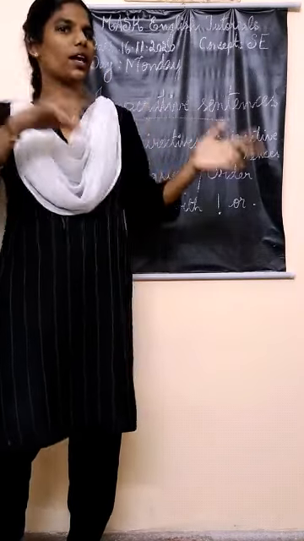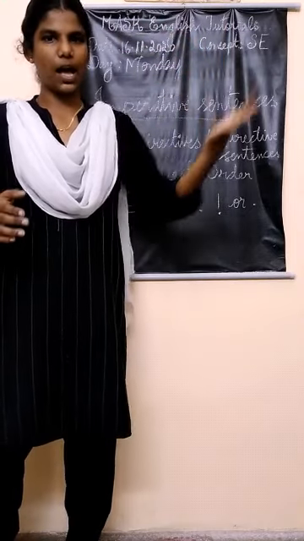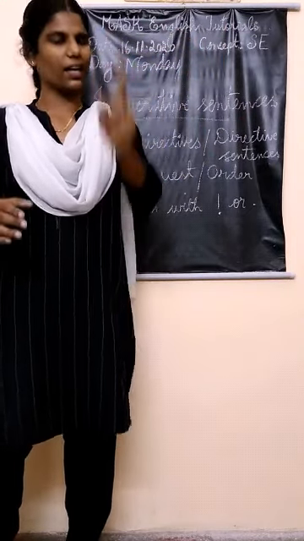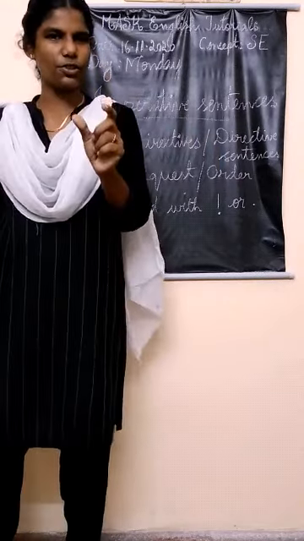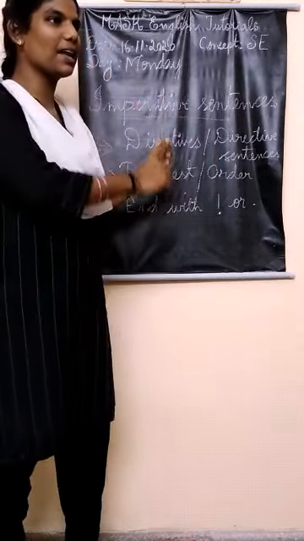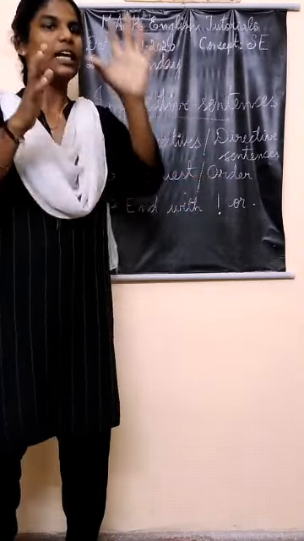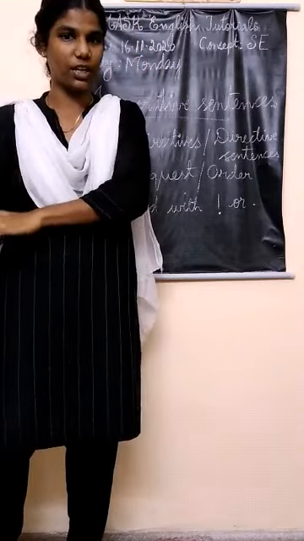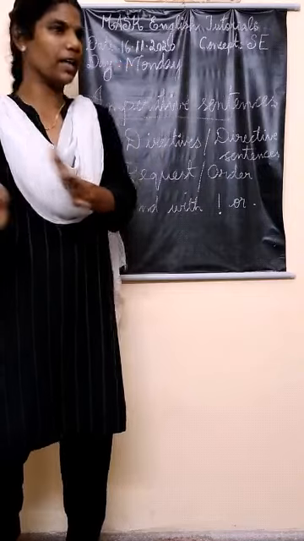Okay, so there are two possibilities in these sentences. The first two types of sentences end with only one mark. But these are a little confusing. But you can understand by reading an imperative sentence that this is imperative because it is asking a person to do some work. By that you can find that.